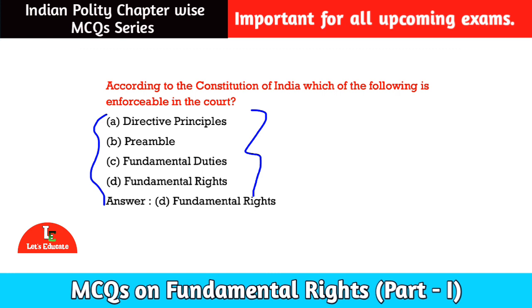Let us see the options first. Option number A, directive principle of state policy. Option number B, preamble. Option number C, fundamental duties. And option number D, fundamental right. Among these, the correct option is option number D, fundamental right. If our fundamental right is violated, I can go to the court, okay, for justice. Let us move to the next question.